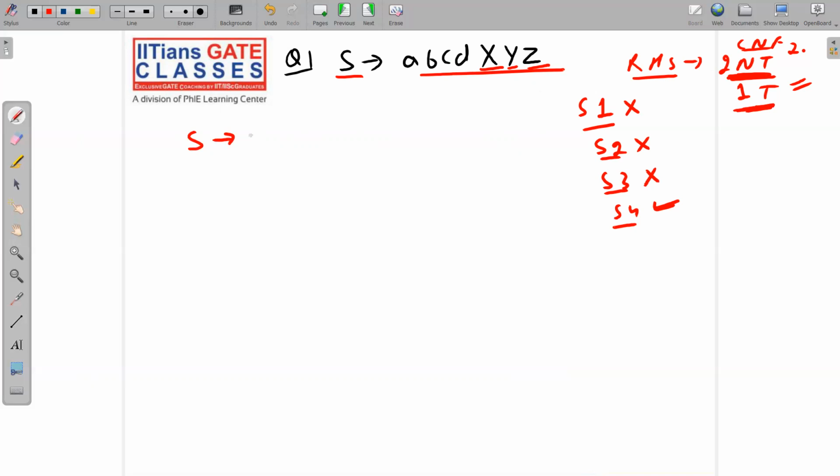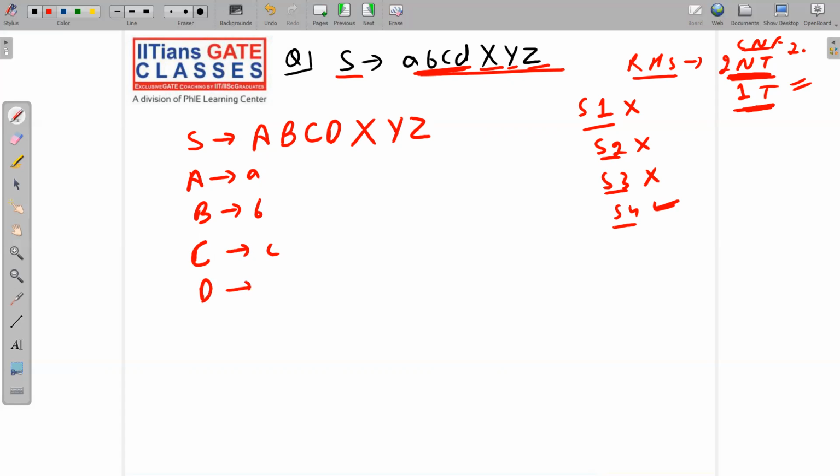So first of all, I will convert it. These all are terminal symbols now, so we do not need terminals, we need non-terminals only. I will write like this: capital A, capital B, capital C, capital D, X, Y, Z. Capital A goes to small a, capital B goes to small b, capital C goes to small c, and capital D goes to small d. Of course, this grammar is equivalent to this one. This is an obvious thing, you can easily see here. See carefully, these all are in CNF, no problem at all.